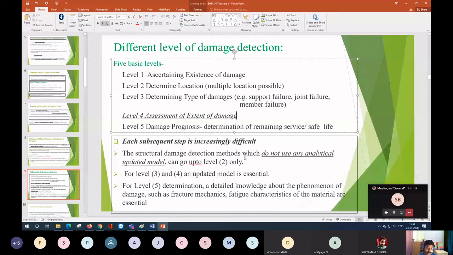Okay, so we have discussed here up to the various levels of damage detection. We are limited to level 4. Level 5 right now is not the aim of the structural health monitoring expert. They can only say, okay, this is the location and this is the extent of damage.